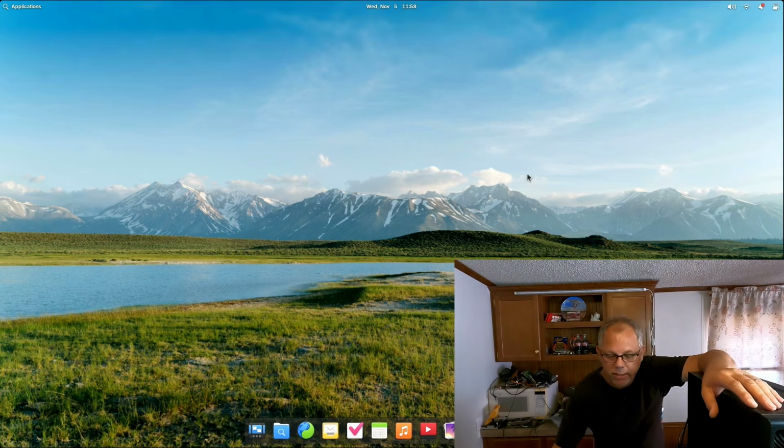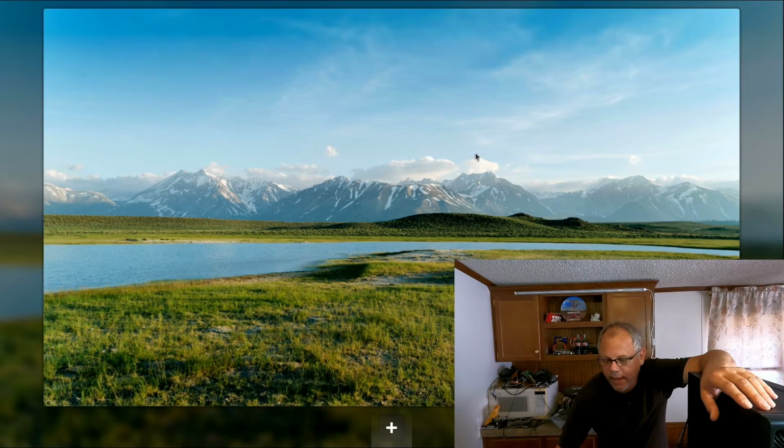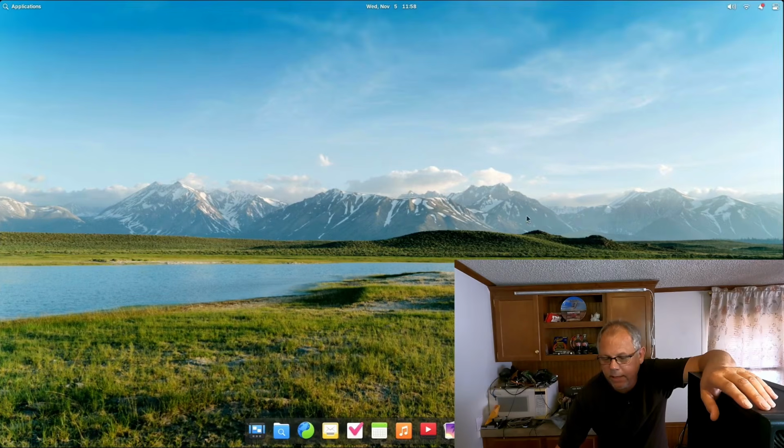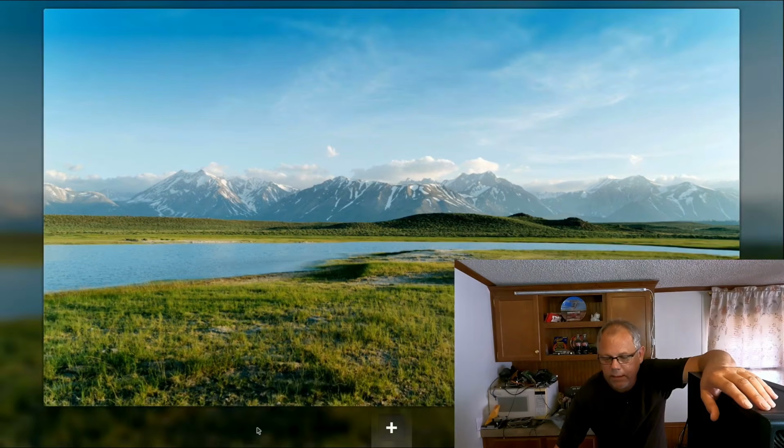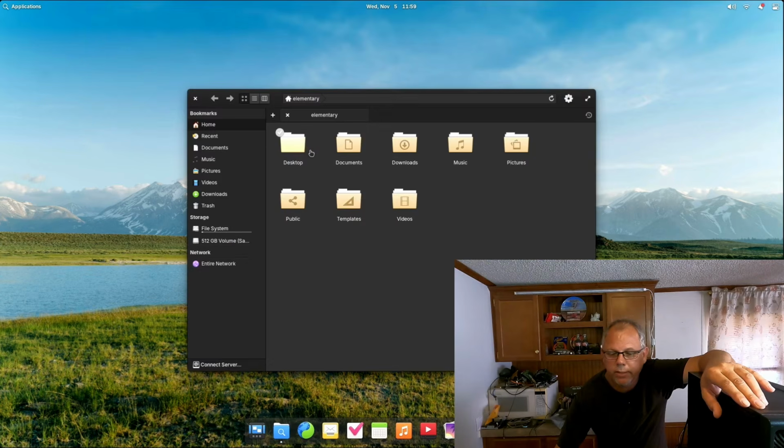So let's take a look at the bottom of this, starting on the far left-hand side of it. You have multitask view. If you click that, it's going to allow you to multitask and add other windows to it by clicking the plus sign. So now if we click, I might not get that option since we're doing it like we're doing it here. If you go to your file folder, that's the one right next to it. That's where you're going to see your familiar desktop, documents, downloads, music, pictures, public, templates, videos, okay? So just like on Windows, right?